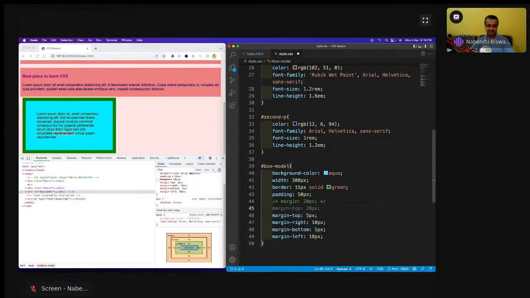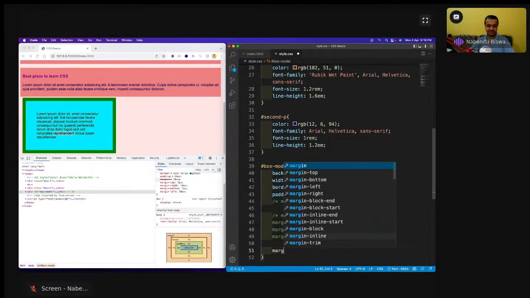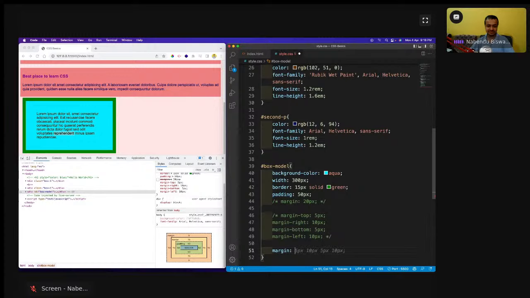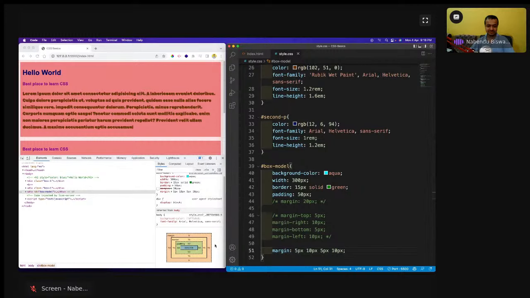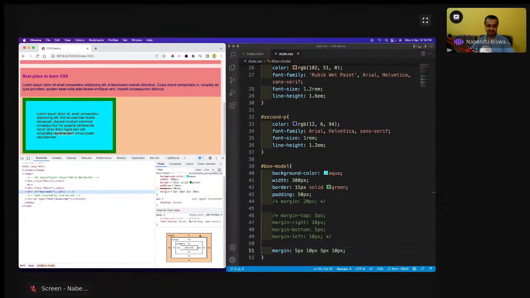And there are two more ways to control it also, because you will see people use those forms a lot. So I'll again comment this out. The other way to write the same thing is margin: 5 pixel, 10 pixel, 5 pixel, and 10 pixel. 5 pixel means top, and it works like this: top, right, bottom, left. Again the same thing is there, it is like 5 5 10 10.